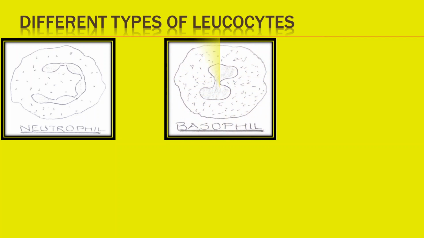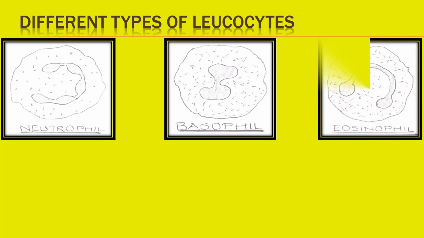Basophils have twisted nucleus. They release heparin, an anticoagulant, and histamine involved in inflammatory and allergic reactions. Eosinophils have bilobed nucleus. They combat effect of histamine in allergic conditions.